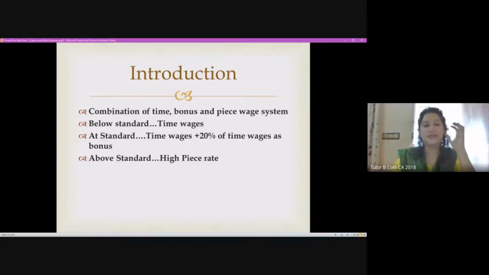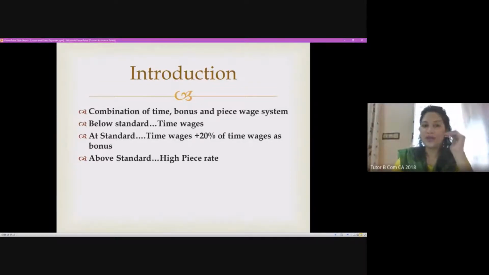So here also, as we said in Merrick's, there are 3 conditions for the computation of earning of a worker. First, if he is performing below the standard of expectation, the standard units of production, then he is given the time rate, just the time wages.